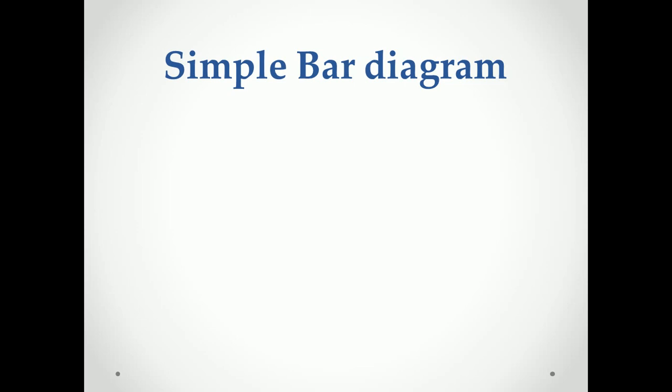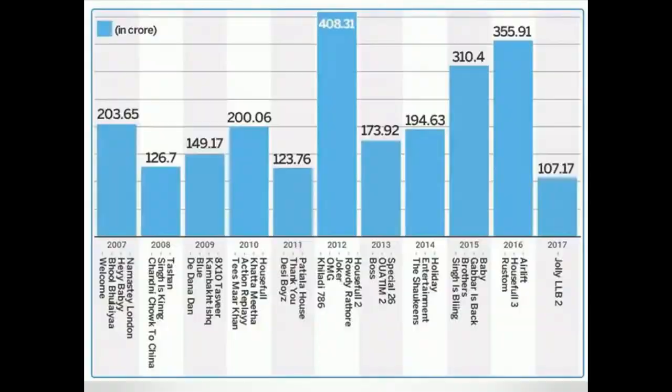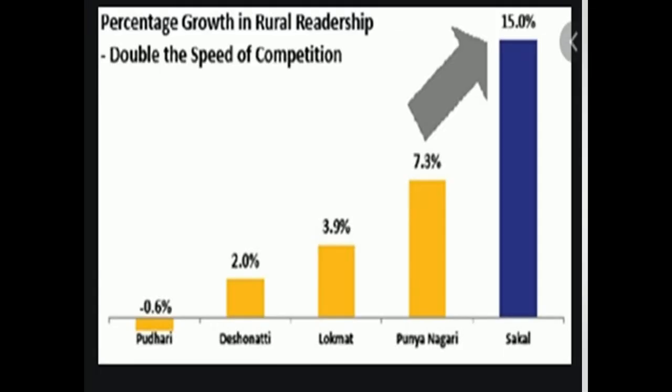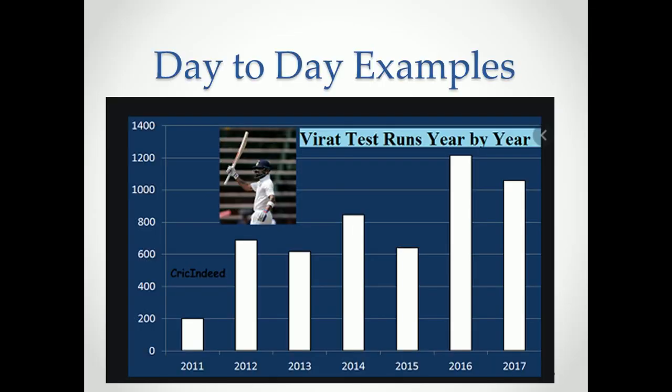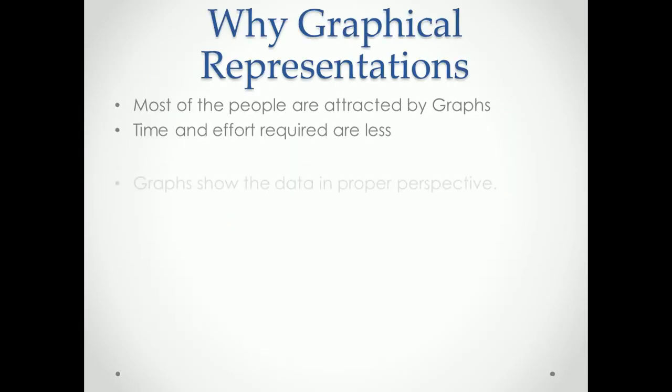So we'll have a look at some diagrams and graphs. First, the simple bar diagram. This diagram you have seen. This is a simple bar diagram, or this also, and this also.